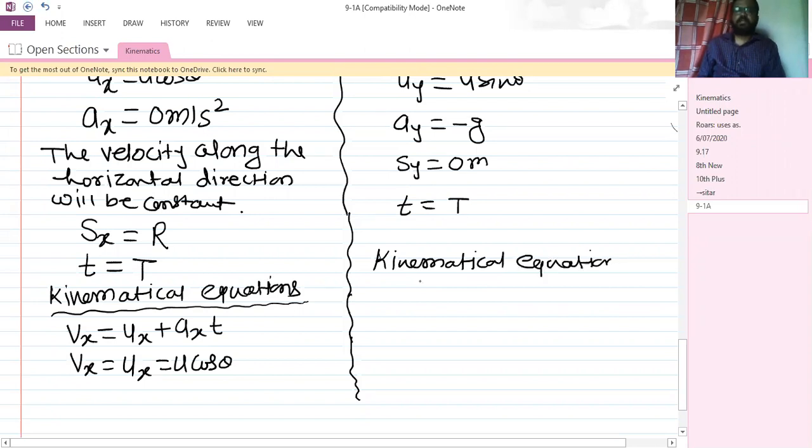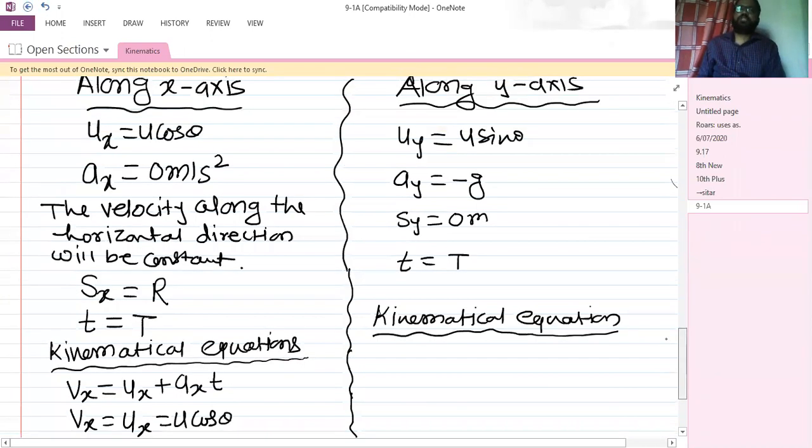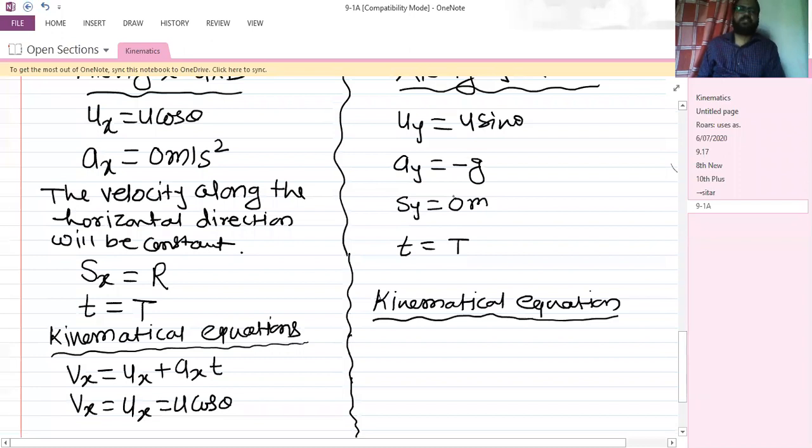Now if I apply in vertical direction, displacement is equal to 0. So I'm applying the second equation to find the time of flight.